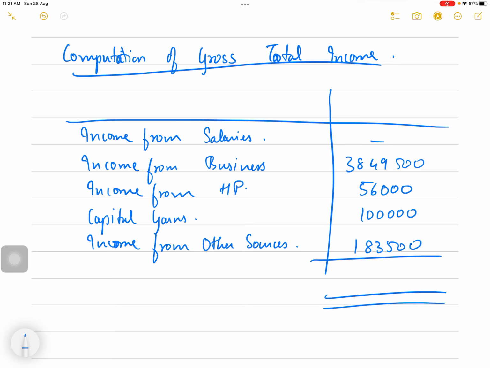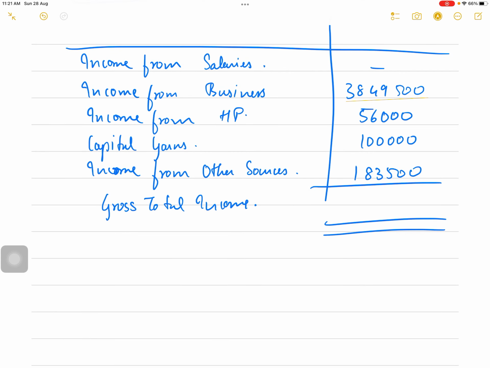Total it. This is your gross total income. So it comes to 38,49,500 plus 56,000 plus 1 lakh plus 1,83,500, which is 41,89,000.